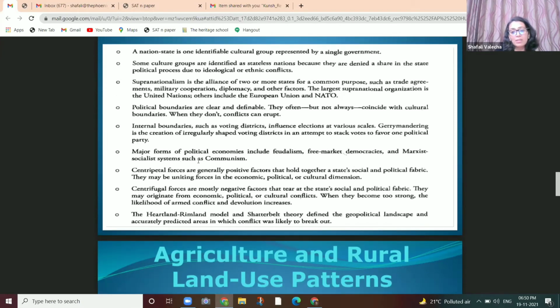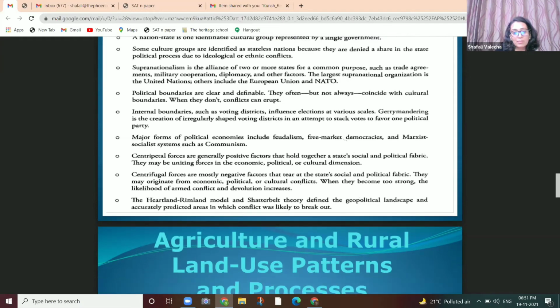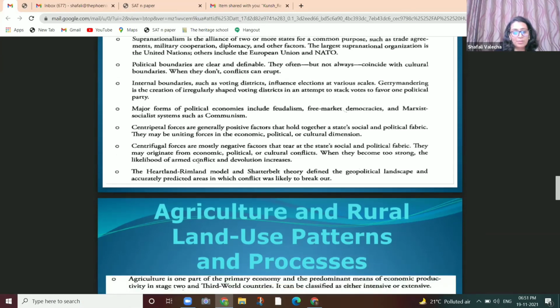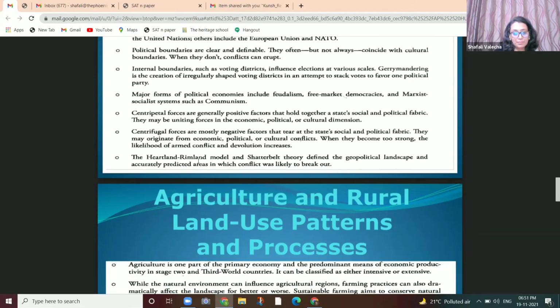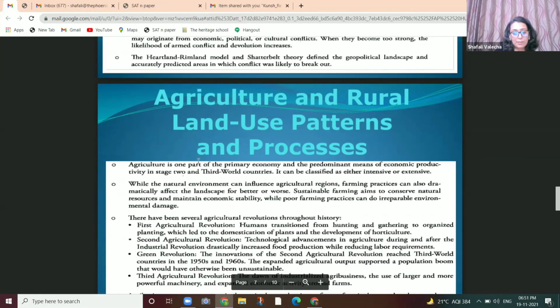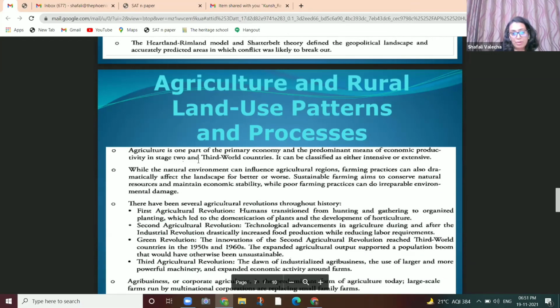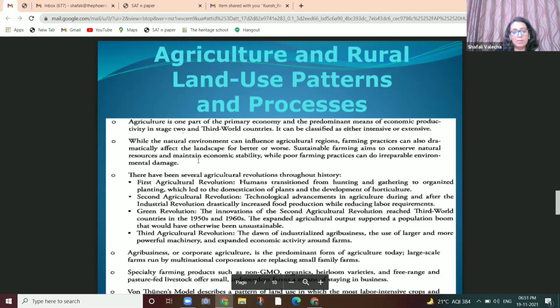What are free markets, democracies? That's one of the major forms of political economy included here. Then we have agriculture and rural land use patterns.